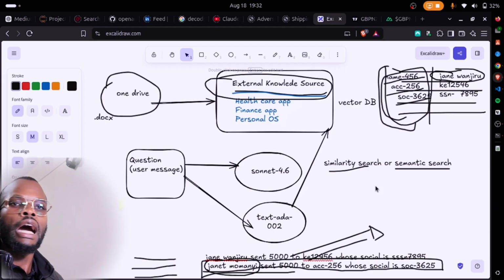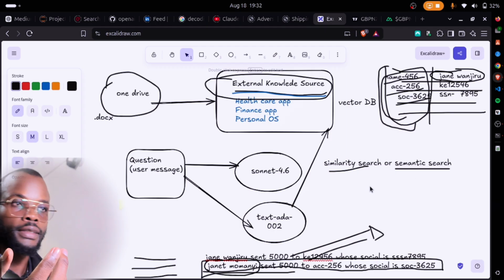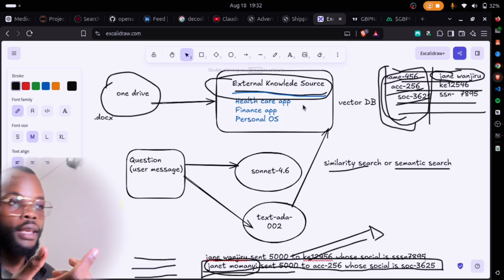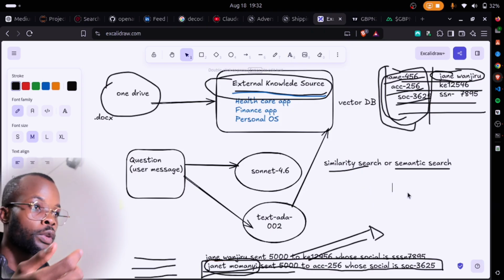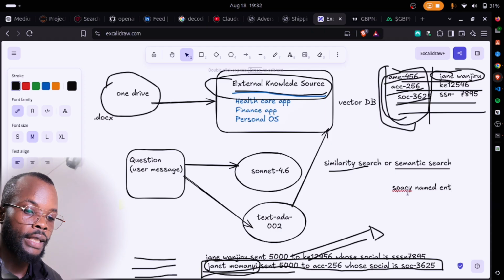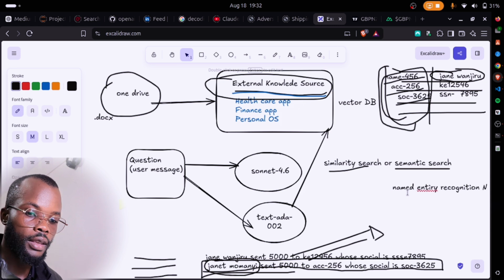So, which tools do we use to pseudonymize or even detect these entities, which is PII? The ones that I've used a number of times: we have the spaCy named entity recognition library, or what we call NER.